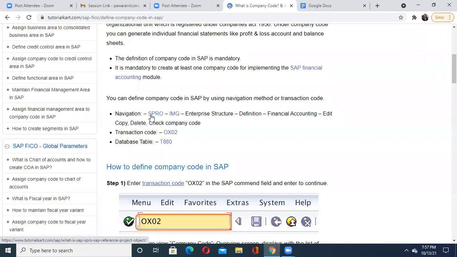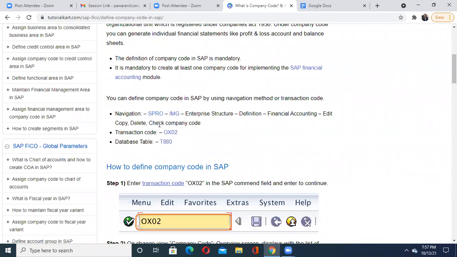OX10 was used to define a plant in SAP, that transaction code. Okay, I hope you got that. Now OX02 is used to create or define your company code. So with the help of this transaction code OX02, you are going to define your company code.